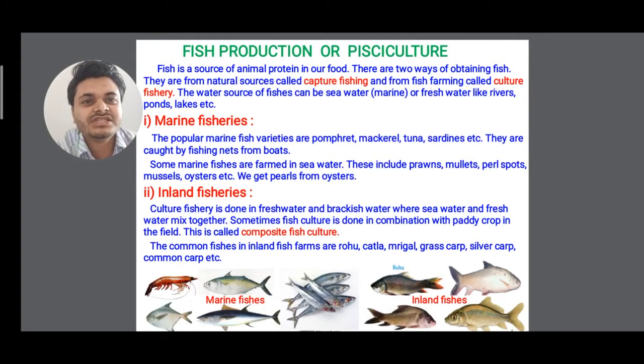And for inland fisheries, culture fishery is done in fresh water or brackish water, where seawater and fresh water get mixed together, clear? Sometimes fish culture is done in combination with paddy crops in the field. This is called composite fish culture. We'll see these in detail in the next slides and all, clear? This is just a glance I'm giving. The common fishes in inland fish farms are rohu, katla, mrigal, grass carp, silver carp and common carp. We'll see all these in detail.